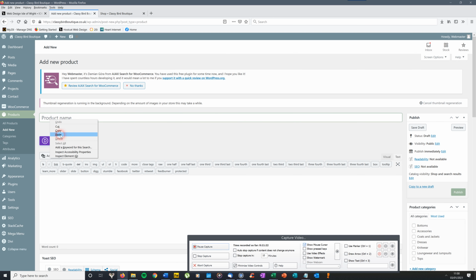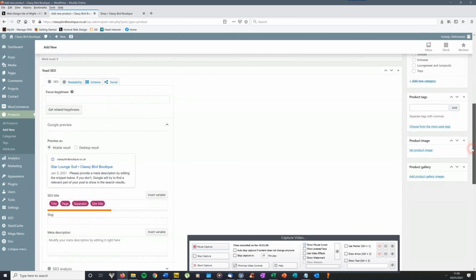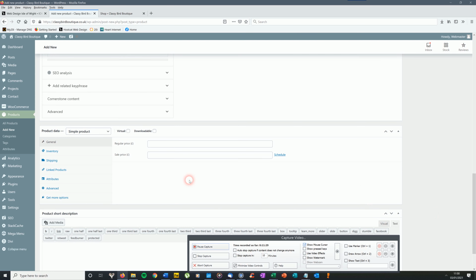Most of it's pretty much the same as for the simple one. So you put your title in that box there, you scroll down, but you'll see here product data, we've got simple product. Click on that and you'll see there's some drop downs. You choose variable product. Okay, so what you do then, these are the tricky bits. You go to this one here in the drop down called attributes. Click on that.